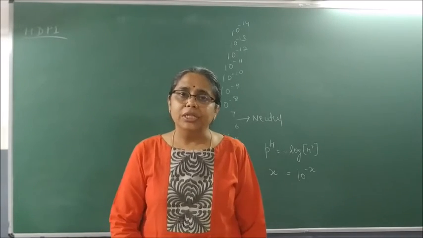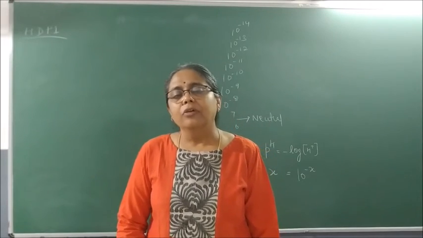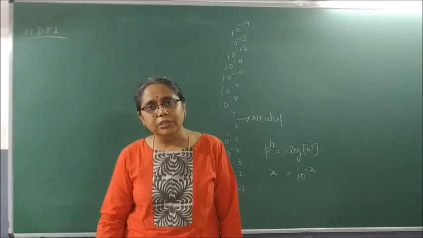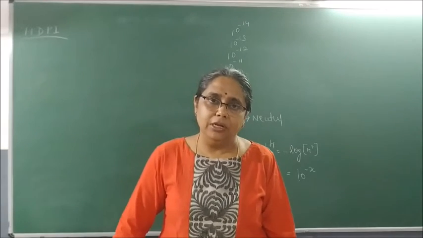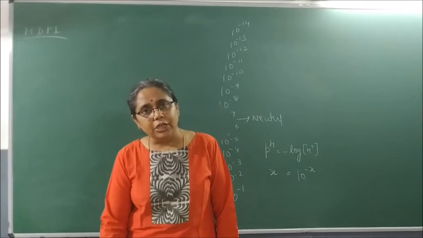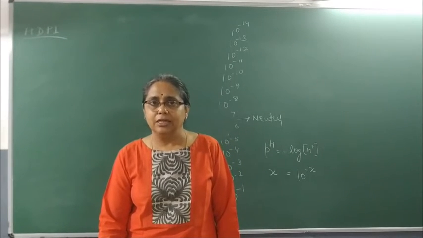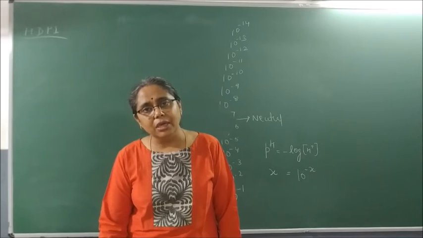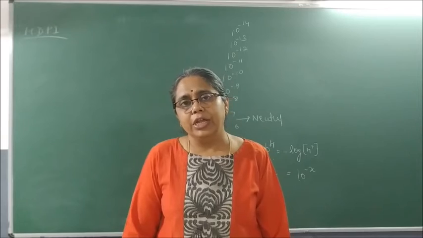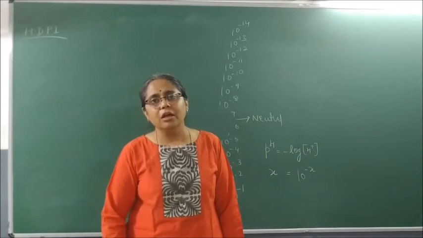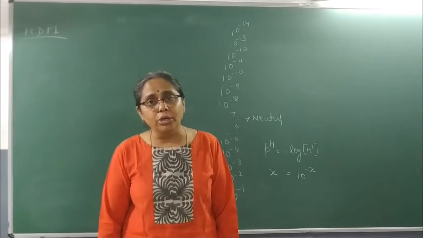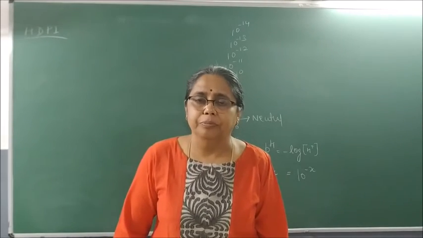After that, we studied synthetic indicators, which are methyl orange and phenolphthalein. Methyl orange is yellow in alkaline medium and orange red in acidic medium. Phenolphthalein is colorless in acidic medium but pink in alkaline medium. There are olfactory indicators such as vanilla, clove and onion, which change their odor in different media.